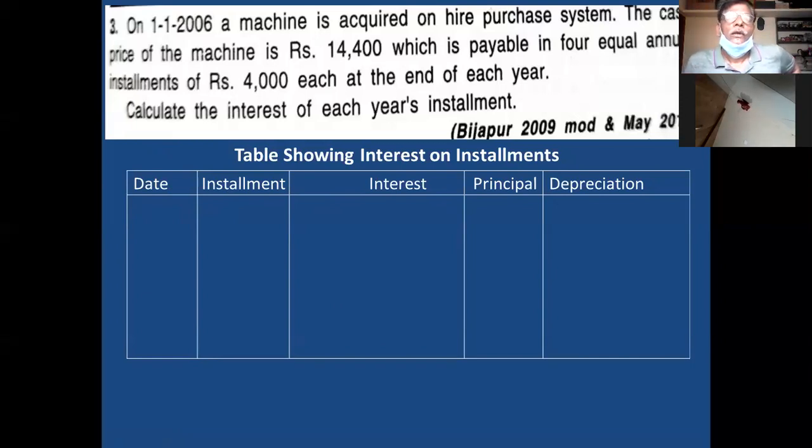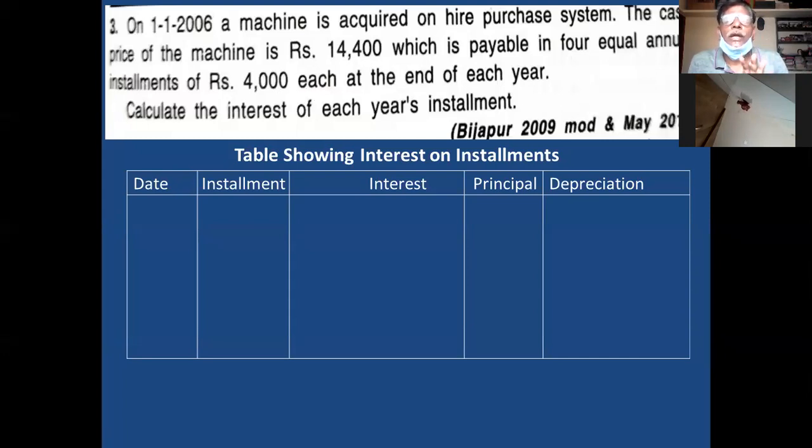Then you write the date in the date column and installment in the installment column. 1/1/2006 is there. Cash price is 14,400 and 4,000 installment. Is there cash down? Advance amount? There is no advance amount. There is no cash down. There are only 4 installments.